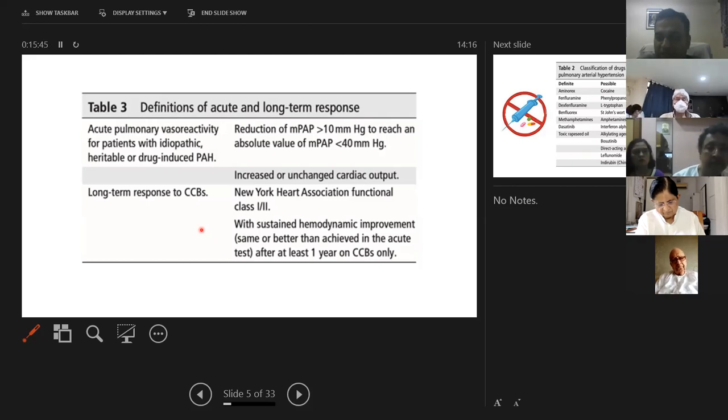If this group of patients later on develop pulmonary hypertension, they'll be classified as pulmonary hypertension in long-term calcium channel blocker responders, and they'll be classified in group 1 pulmonary hypertension.